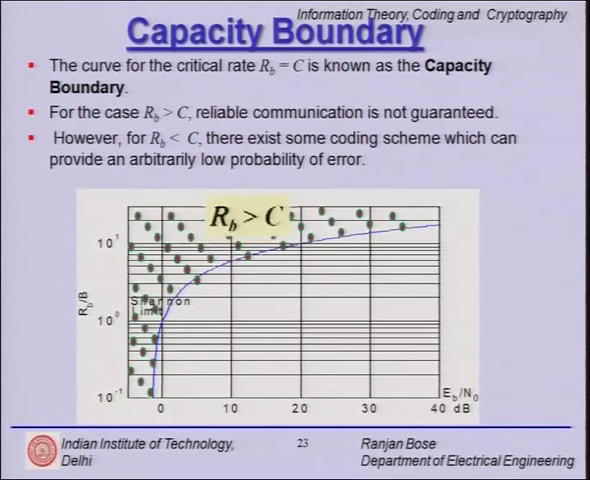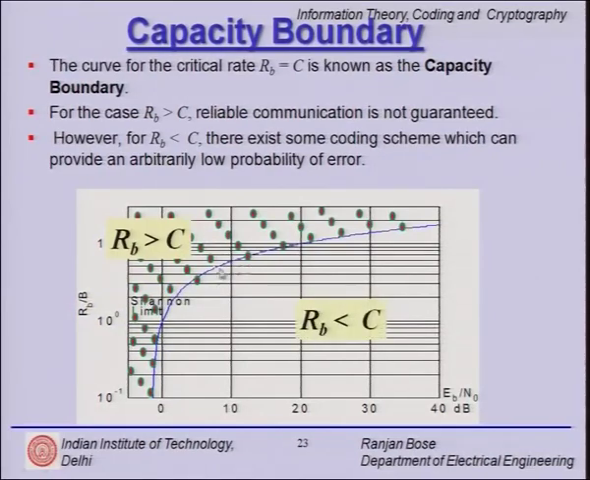So, it is all over this place, above this blue line. This is your Rb greater than C. On the other side is the region where we can design practical systems where Rb is less than C. Below this blue line, all of this region is your Rb less than C. Here we can have reliable communication with arbitrarily low probability of error, and this blue line, which is the capacity boundary, separates this region for practical communication and the other region.